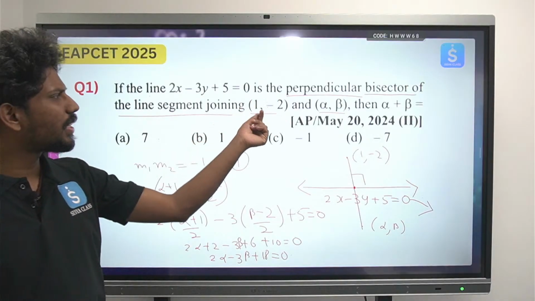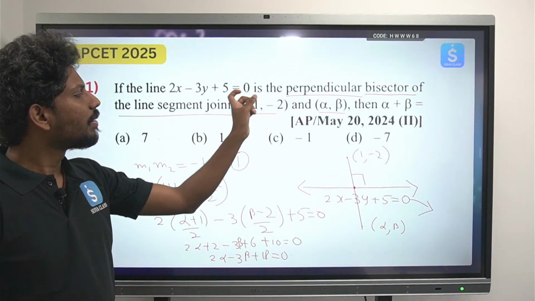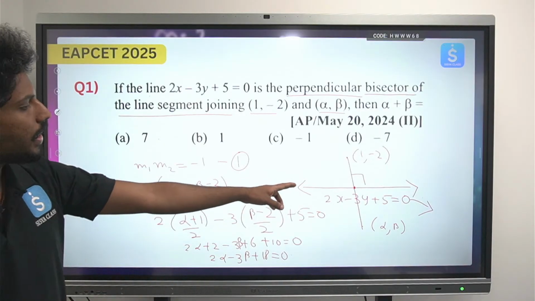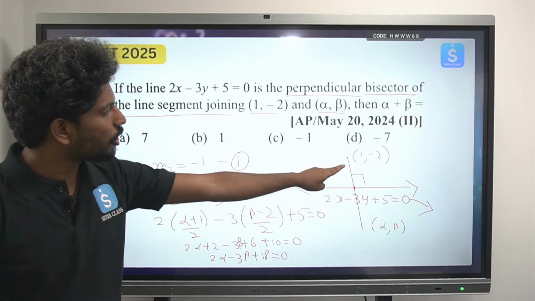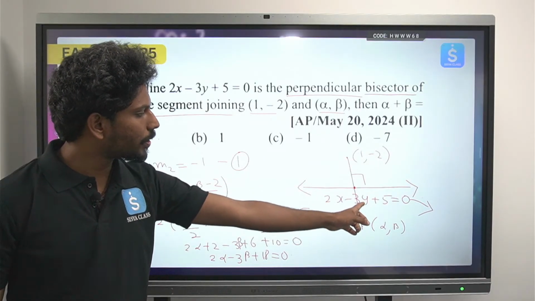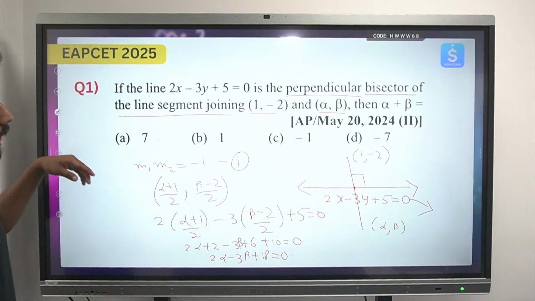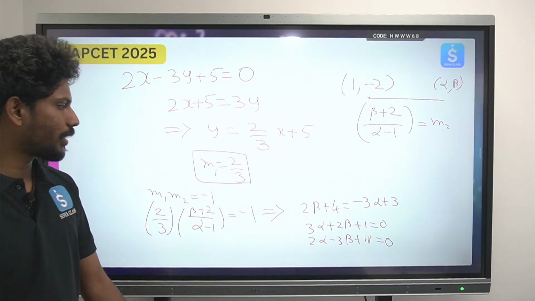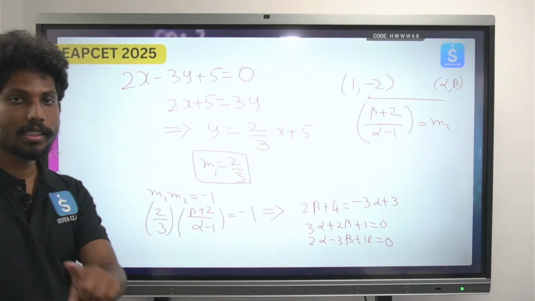First, nothing much, it is very simple. First take the midpoint, and then you need to substitute, you will be getting a relation, and then again try to take the product of slopes. The slope of this is beta plus 2 by alpha minus 1, and for this, y is equals to, you will be getting y is equals to minus 2 by plus 2 by 3. From there we have got this relation. So you try to find out, and you tell me the answer.